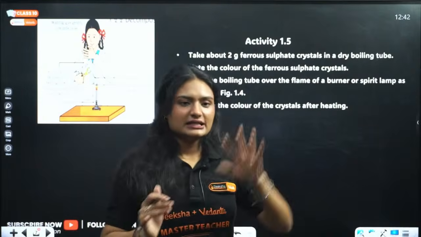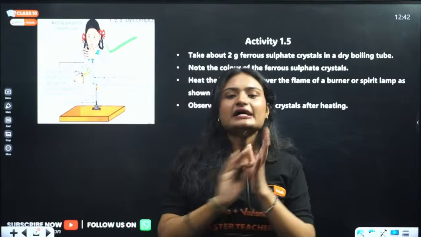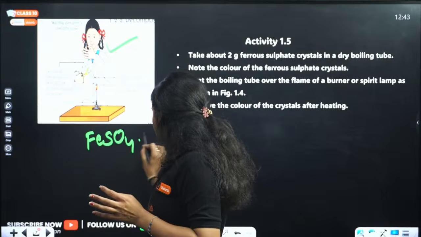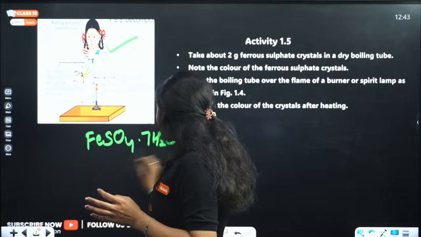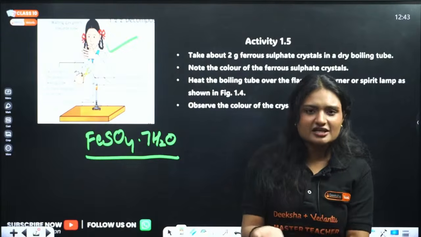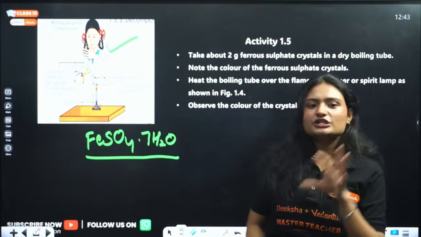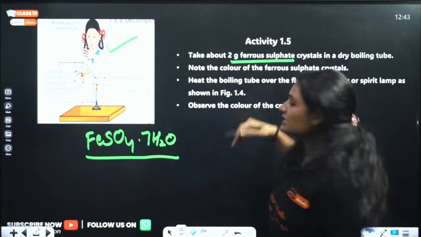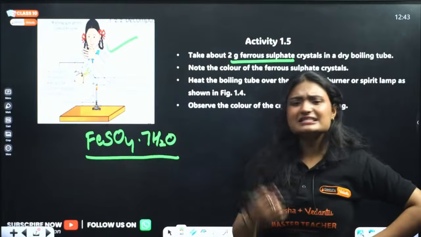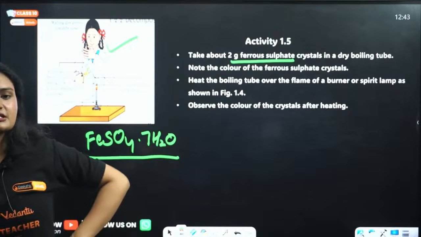Okay. Now, there is again this activity. This girl is heating iron sulfate crystals. Now, if you do not know, this is the formula of hydrated iron sulfate. Iron sulfate has 7 water of crystallization. Okay. So, she took 2 gram of ferrous sulfate crystals in a boiling tube, right? And now, what is the color of ferrous sulfate? Reply that down, okay? Tell me what is the color of ferrous sulfate.